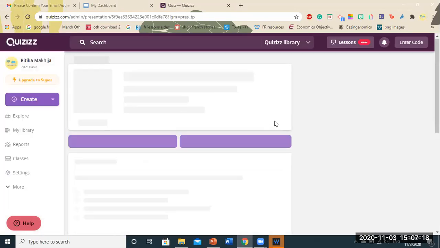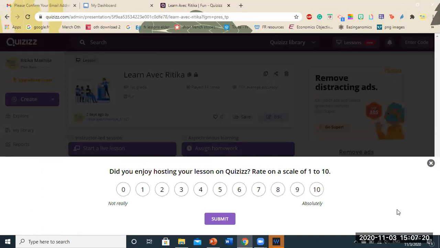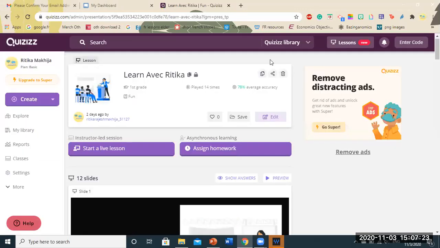So basically on any browser, whether it is Chrome, Microsoft Edge, Safari, either of them, you can type in quizzes.com, Q-U-I-Z, again I and double Z.com. This is an online formative assessment platform wherein you can assess your learners on the topic that you teach. Yes, some of you all might be thinking that this is similar to Kahoot. There is actually a difference. When you use Kahoot, the questions will not be visible on your student's screen.